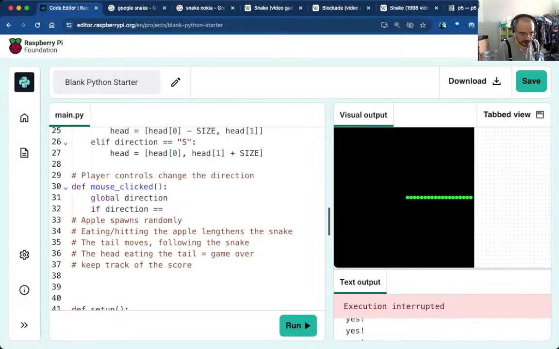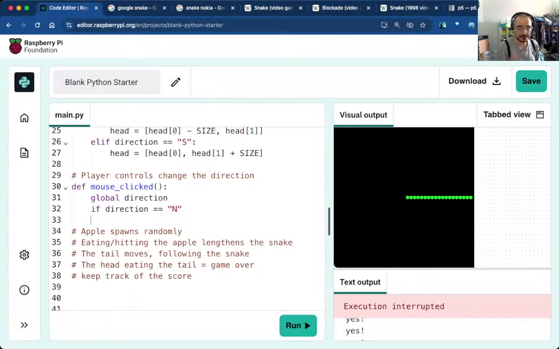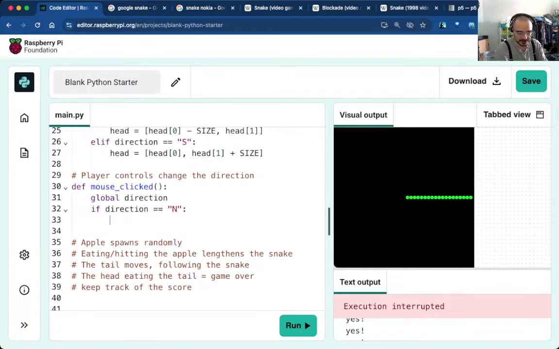If the direction is equal to north, yes, so the snake is going up, and you notice I don't have an indentation here. That's because I forgot the colon. When you put the colon, it recognizes it, we know we need one tab in. I say one tab, I mean, a couple, whatever. If the direction is north, the snake is moving up, right? So if I'm clicking to the left of the snake, I want to move left.